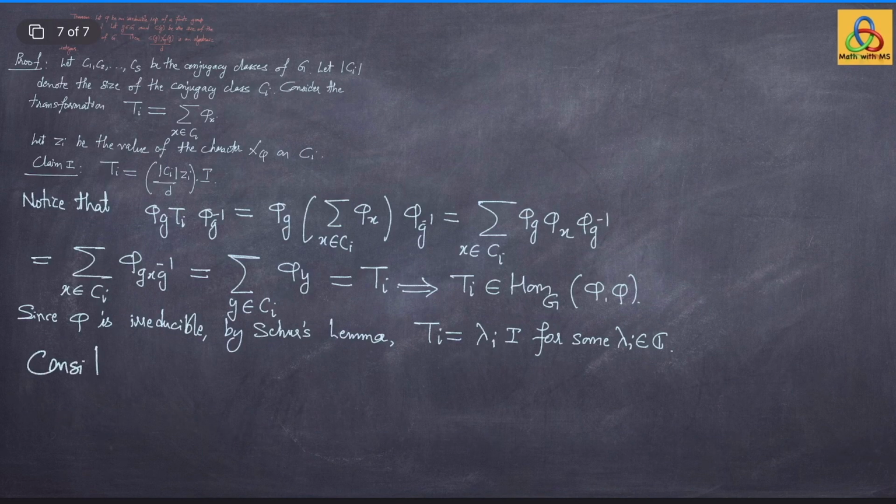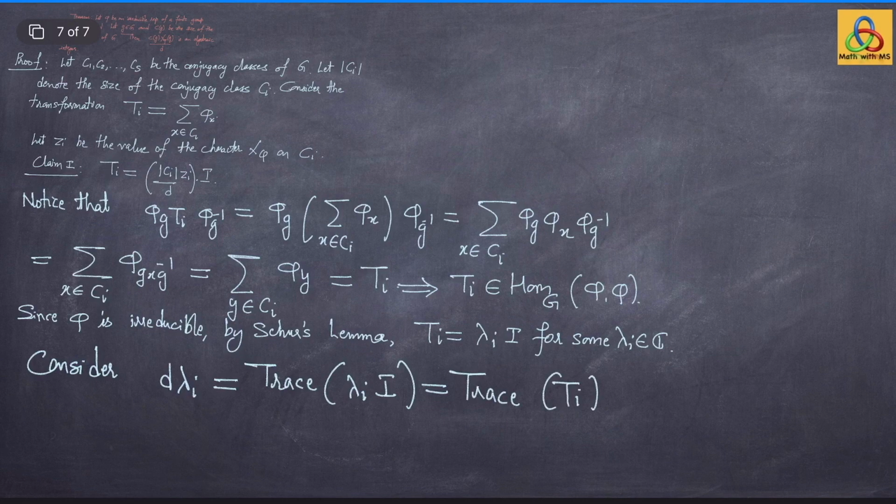All right. So, now consider d lambda i. This is the same as trace of the scalar matrix lambda i times I, but that is the same as trace of Ti, which is the same as sum of the traces of phi x as x runs in the conjugacy class Ci.